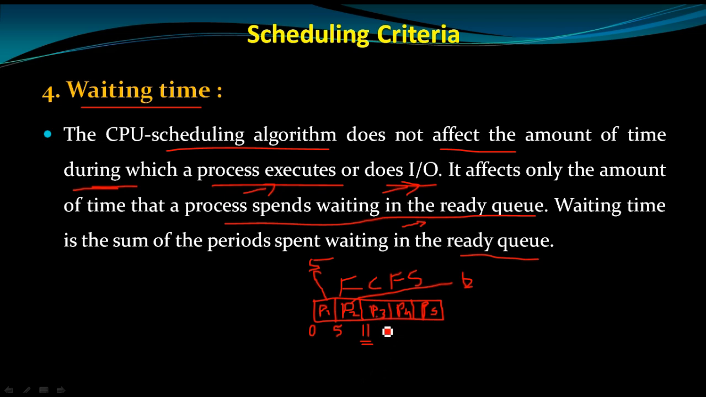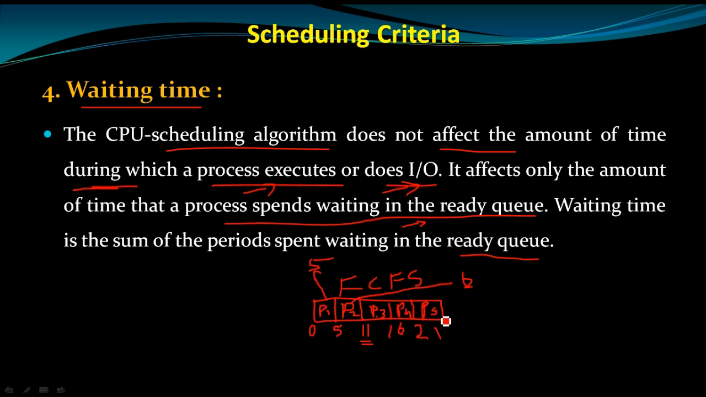Then again P4 is waiting for 16 milliseconds, and P4 needs another 5 milliseconds to execute its instructions. Then 21 is the next number, which means P5 has to wait 21 milliseconds. So this is the waiting time.